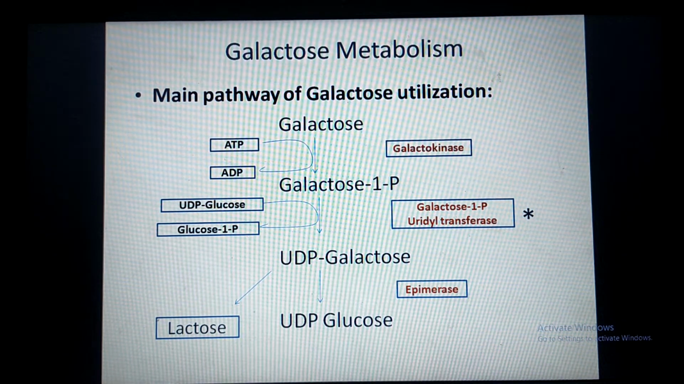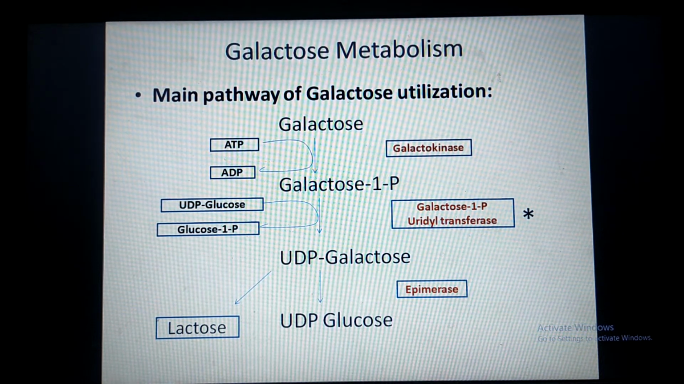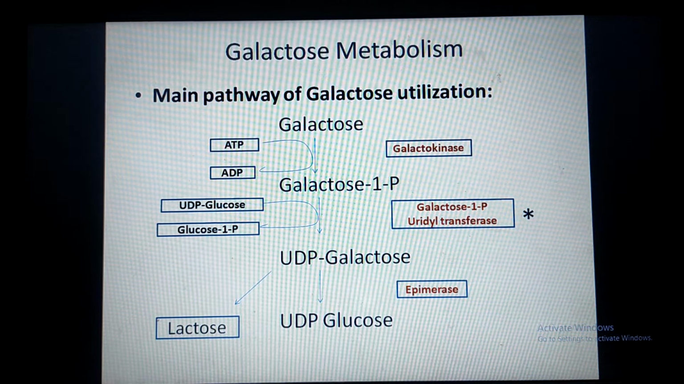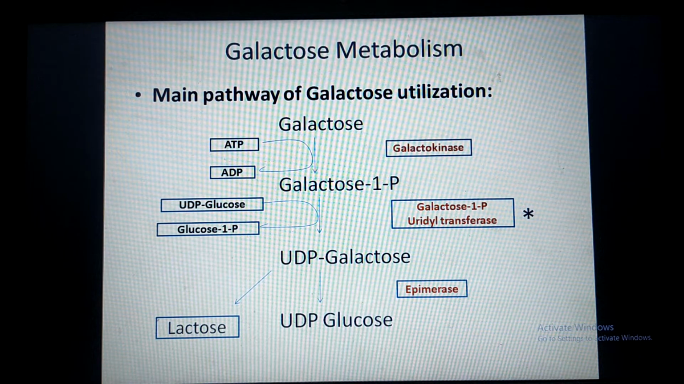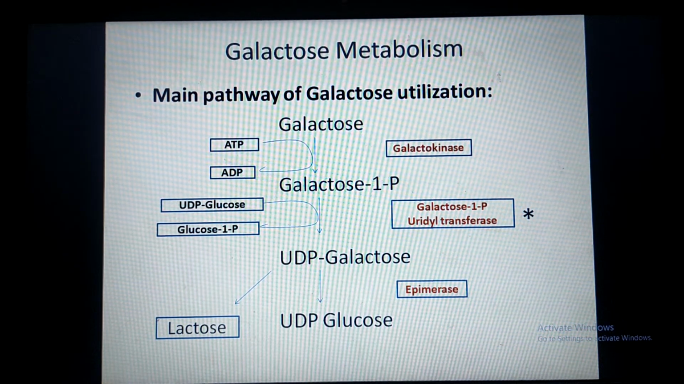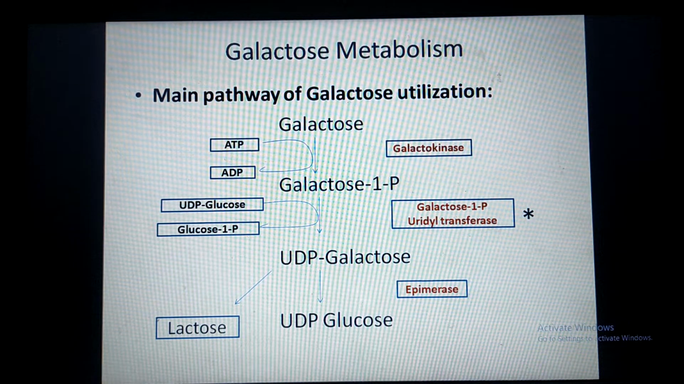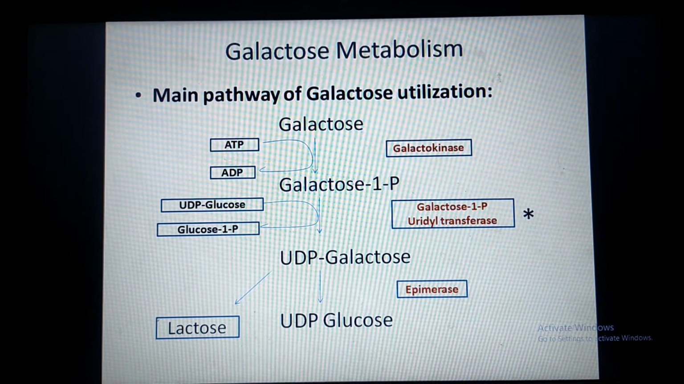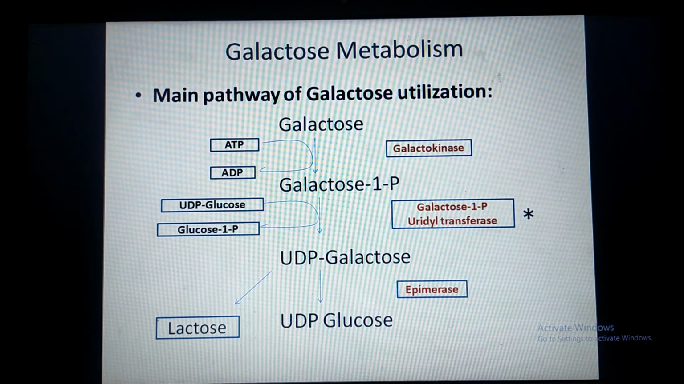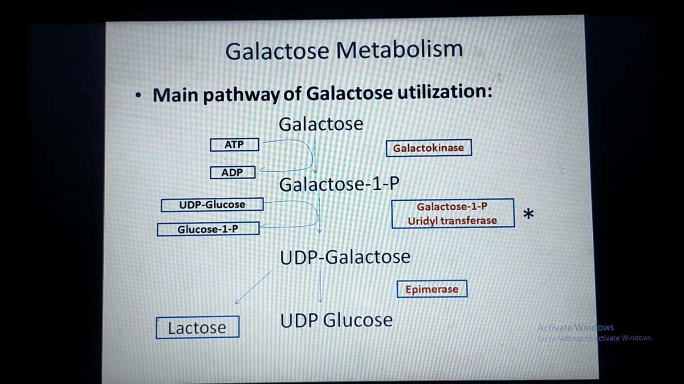Now this galactose 1-phosphate then combines with UDP glucose. These two compounds exchange their groups. UDP is transferred to galactose to form UDP galactose, and the phosphate group from galactose is transferred to glucose to form glucose 1-phosphate. Here the enzyme required for this step is galactose 1-phosphate uridyl transferase. So this is a very important enzyme of this pathway. It is also called the rate limiting enzyme of this pathway.